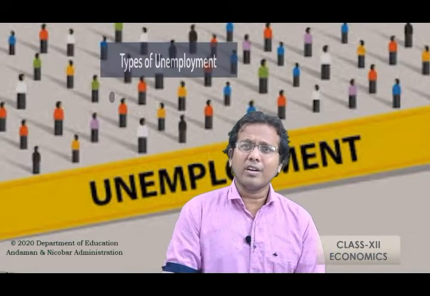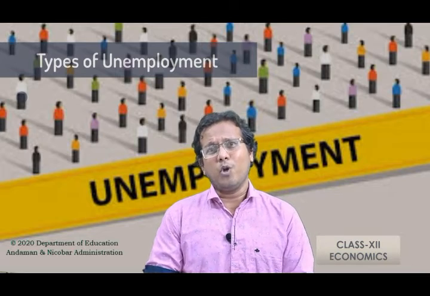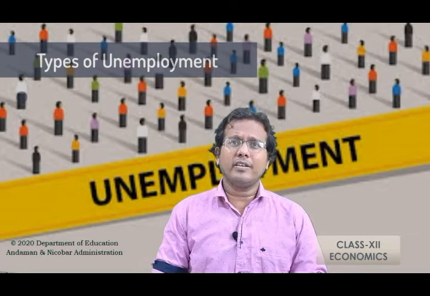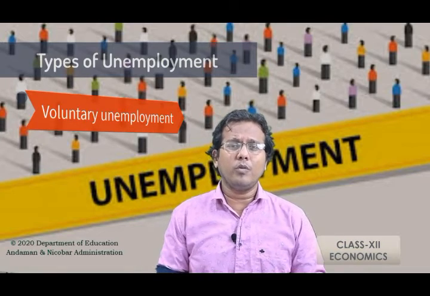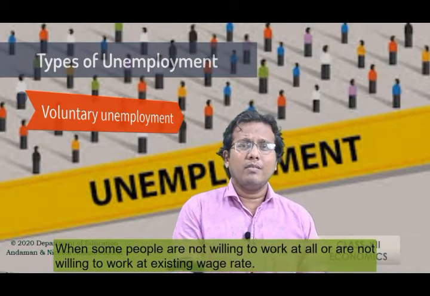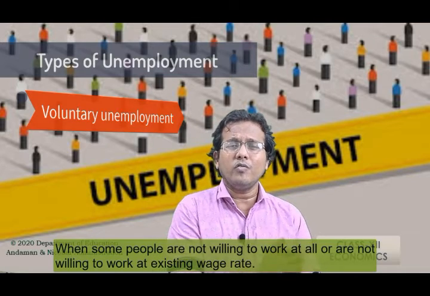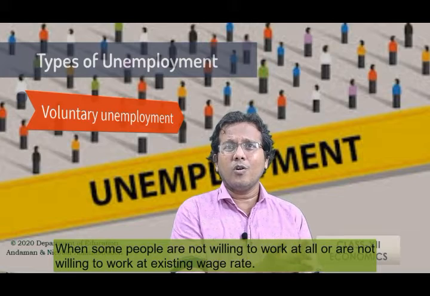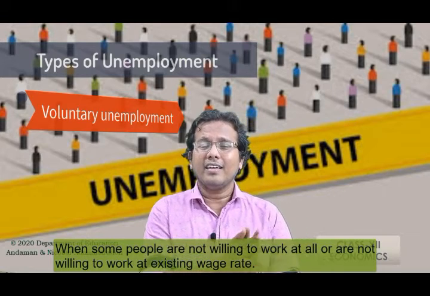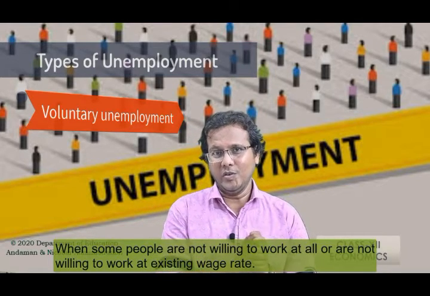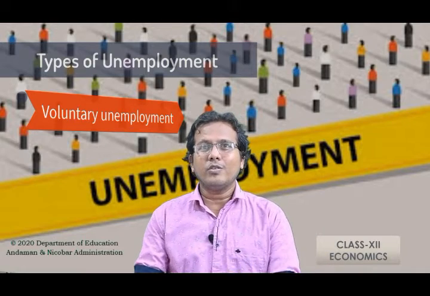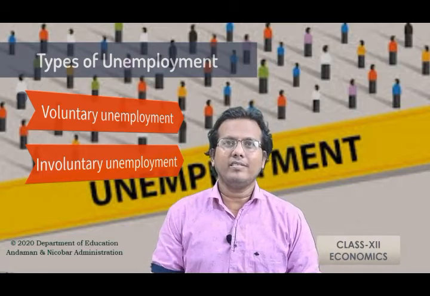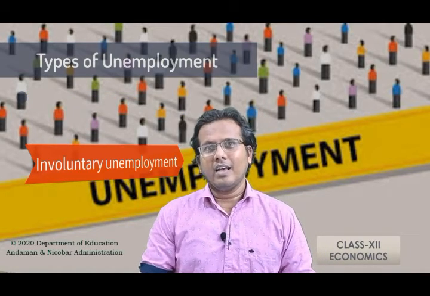Now, we will look at the types of unemployment. First, we will talk about voluntary unemployment. Voluntary unemployment is a situation where some people are not at all willing to work, or some people are willing to work, but they are not willing to work at the existing rate. Apart from that, we have one more type, that is involuntary unemployment. Now we will see involuntary unemployment.